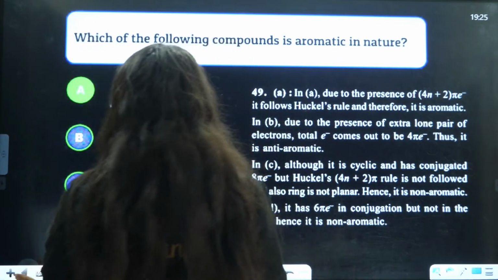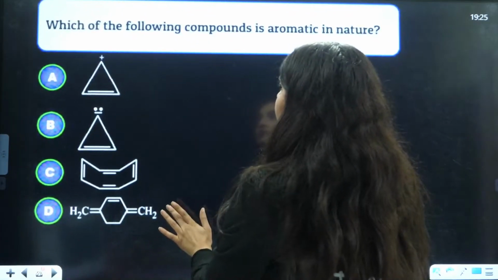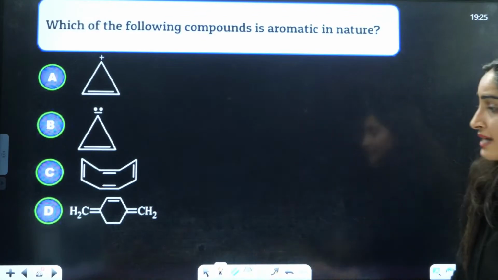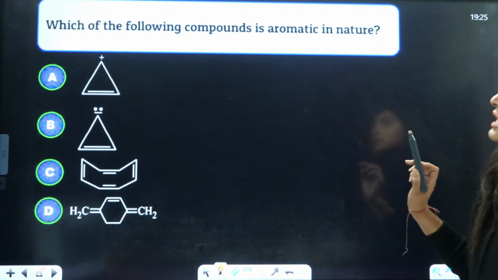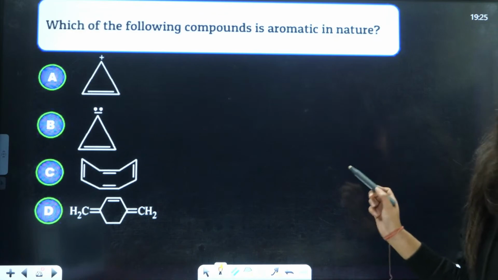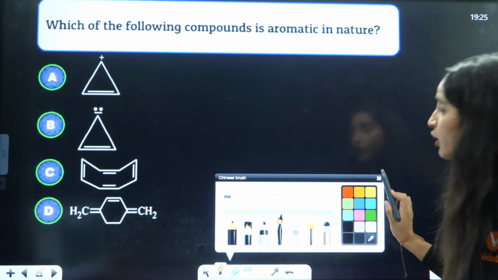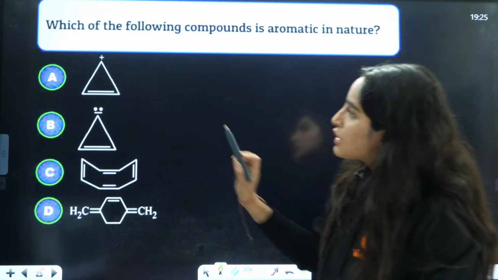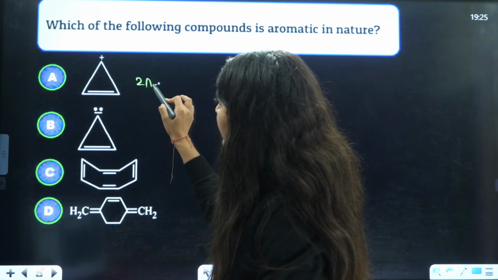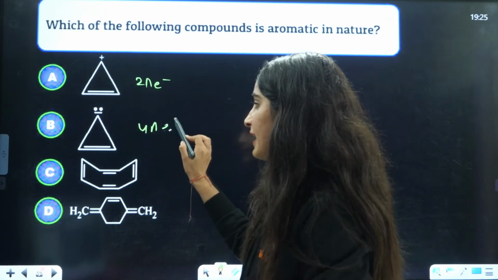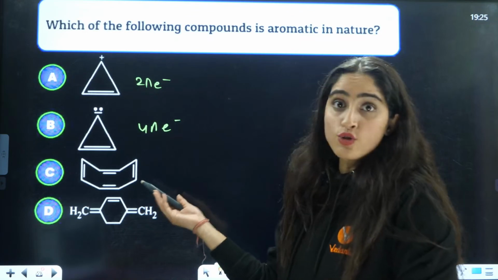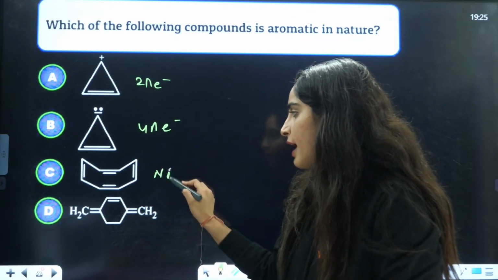Now, next is which of the following compounds is aromatic in nature? If you talk about the aromaticity of the compounds here, this one has 2 pi electrons. This is having 4 pi electrons. This is not at all planar, so it will be non-aromatic.